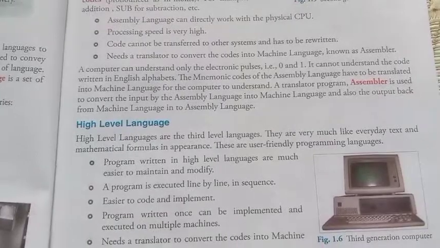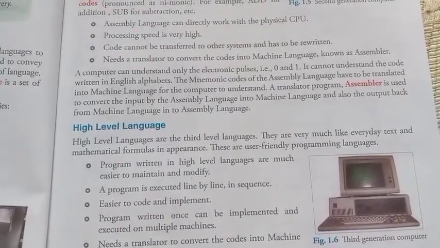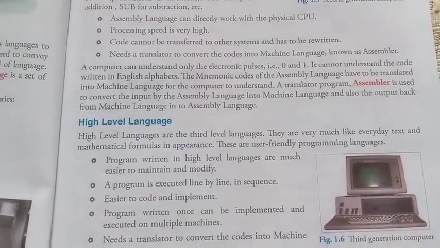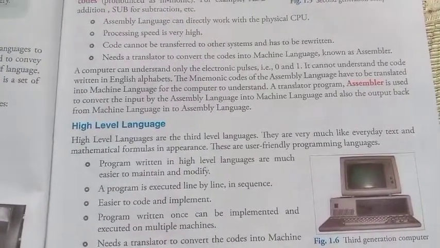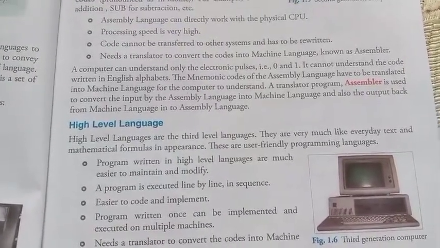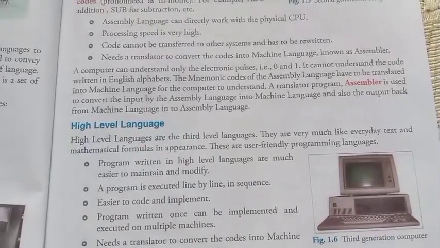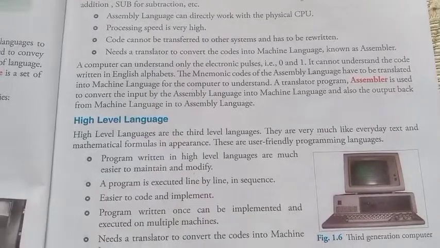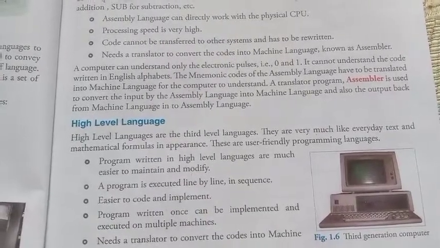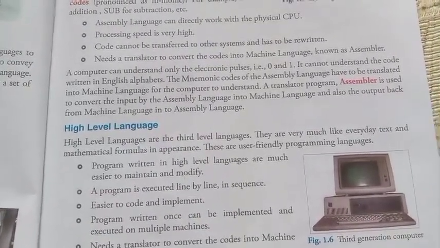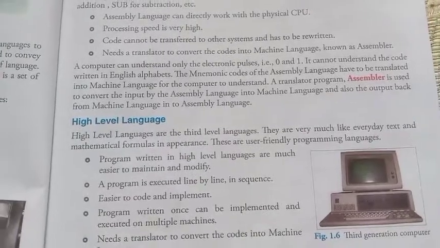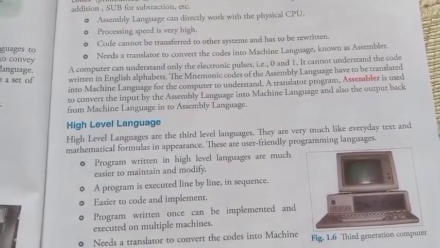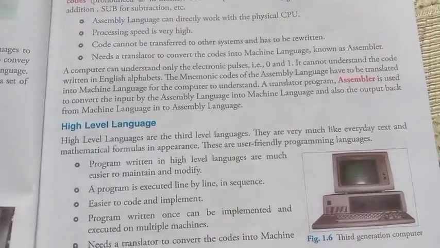A program is executed line by line in sequence. This is an advantage of high level language. It is easier to code and implement. A program written once can be implemented and executed on multiple machines. This is the great advantage of high level language: we write a program once and implement it on multiple machines.